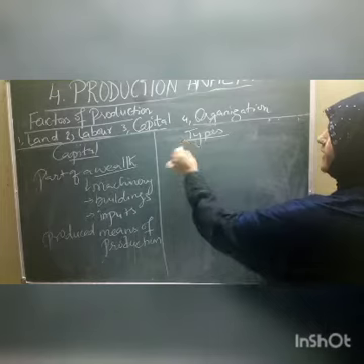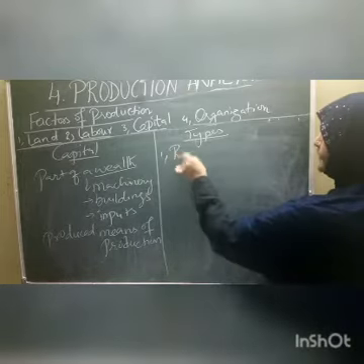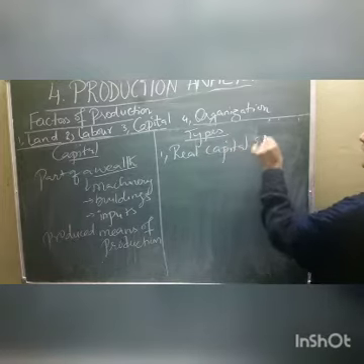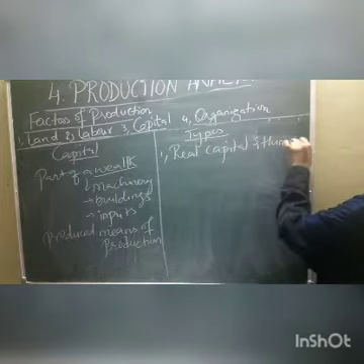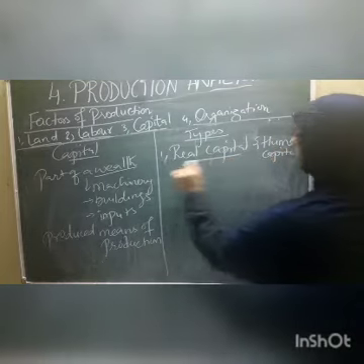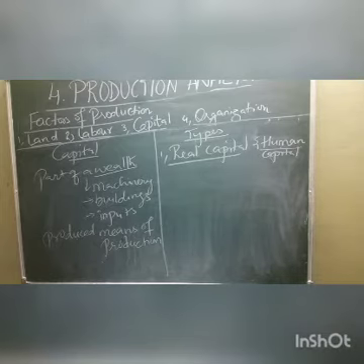The first type of capital, children, is real capital and human capital. What do we mean by real capital and human capital? The meaning is hidden in these words only.